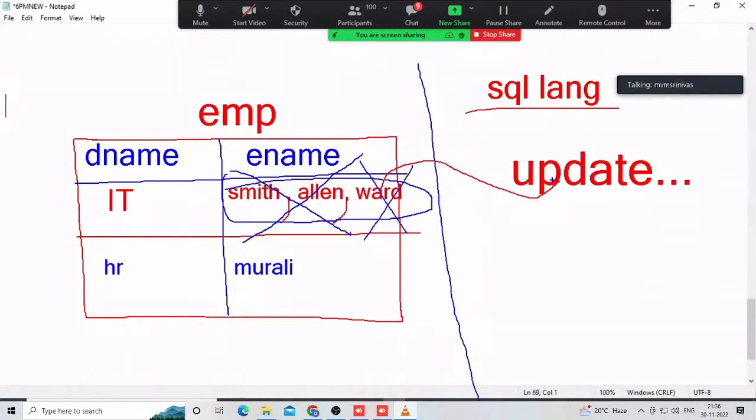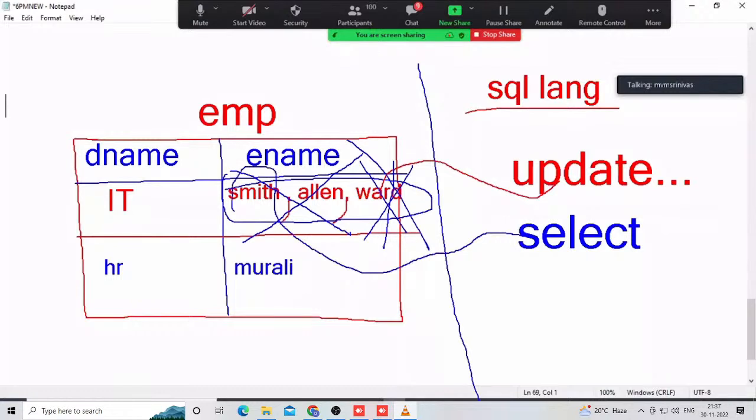Whenever multiple values separated with a comma are there, through the update command we cannot modify a single value from these multiple values. Impossible. That is a problem. Again, observe here, if a select command is there and multiple values separated with a comma are there, then by using this select command I want to select individual values. Suppose in this example, Smith is a value from this table. Impossible. It won't work.